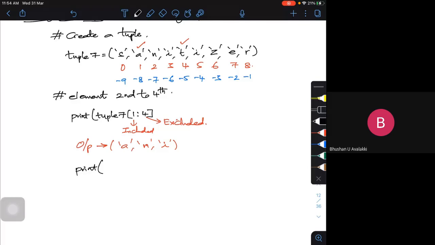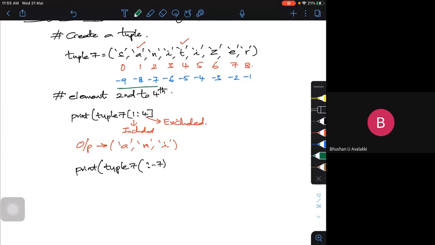Okay, it is tuple 7. Let me try with colon, -7, colon -7. So what is it going to do here? What is the beginning thing here? You have to be very careful. I think this we didn't do in the list also. What is my beginning here? The beginning is minus 9. It will start from this side. What is ending? Ending is minus 7.